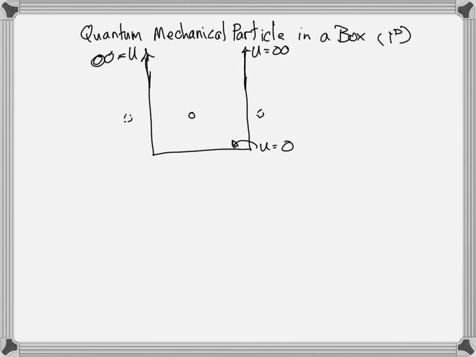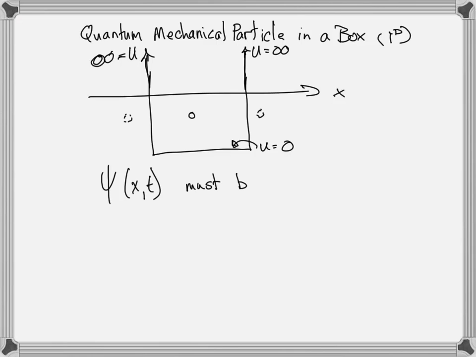So in order for the particle to be in the box, that just means that its wave function must exist only inside the box. So psi, which is a function of x, and we'll just call the one dimension x, so psi, which is a function of x and t, must be localized to within the box, must be in the box only.